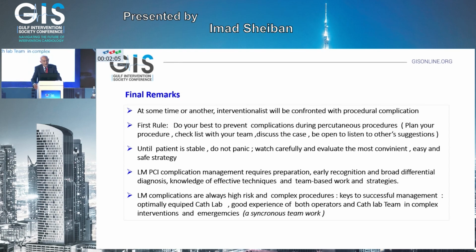And left main PCI complication management requires preparation, early recognition, and broad differential diagnosis, knowledge of effective techniques, and team-based work and strategies. Left main complications are always high risk for complex procedures. Key of successful management is to have an optimally equipped cath lab, good experience of both operator and cath lab team in complex interventions and emergency, because this kind of procedure is not a single operator procedure, but a team procedure. Thank you very much for your attention.